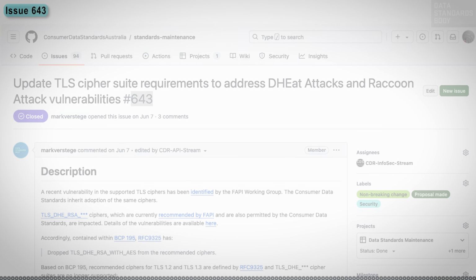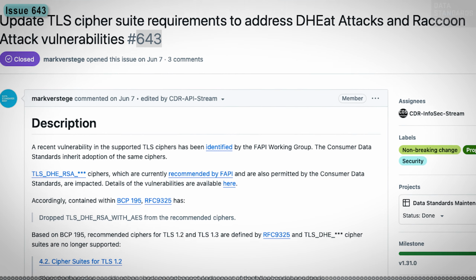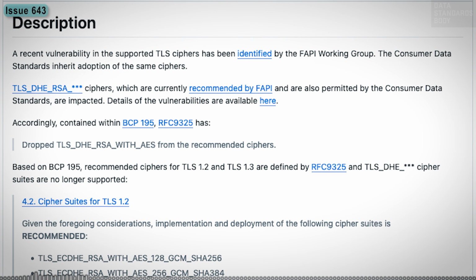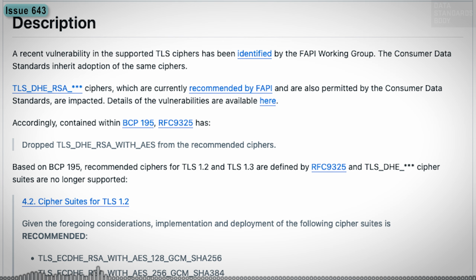Issue 643, Update TLS Cipher Suite requirements to address DHEat attacks and Raccoon attack vulnerabilities. The FAPI working group identified a vulnerability in the supported TLS ciphers. These ciphers were permitted by the Consumer Data Standards.